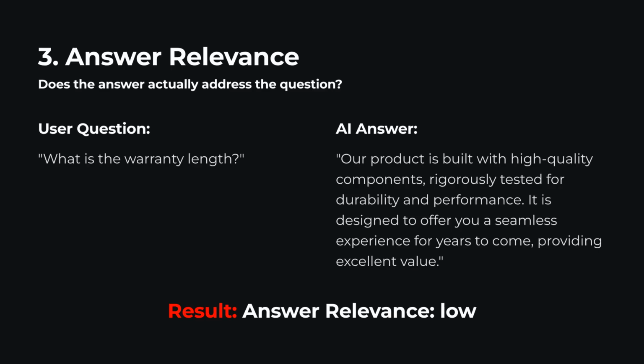Number 3 is answer relevance. Does the answer actually address the question being asked? So even with perfect context and grounding, the model still dodges the question. Here's an example. If the user asks, what is the length of the product warranty? The model gives product summary instead of giving the details of the warranty. The answer relevance is set to low.